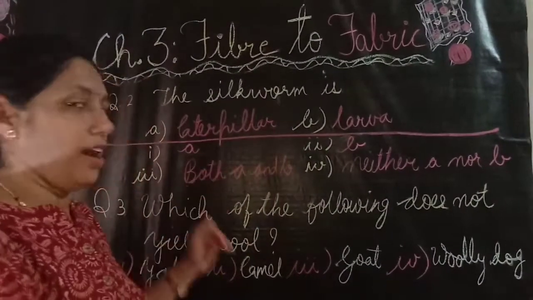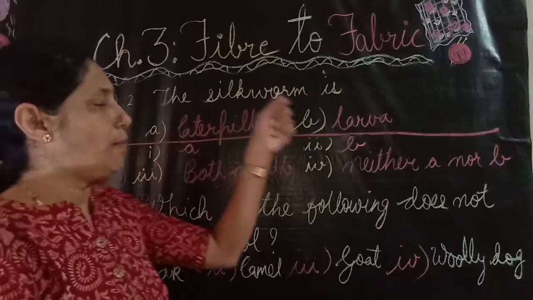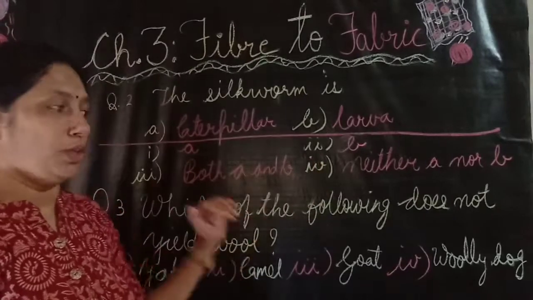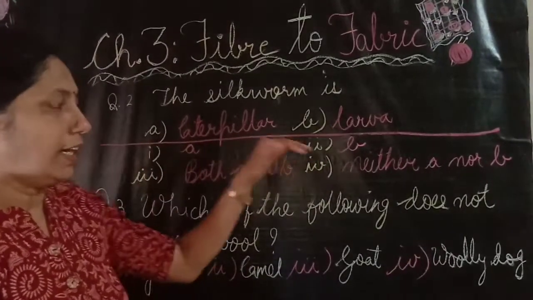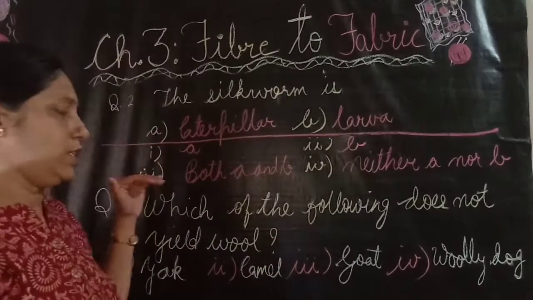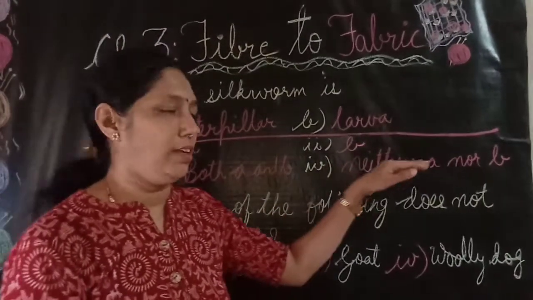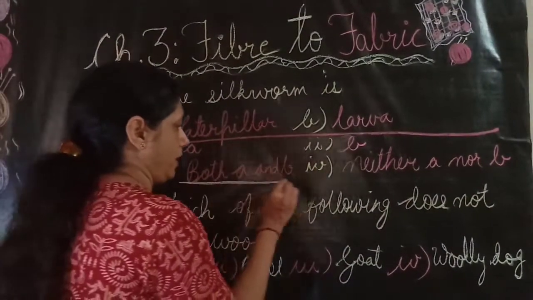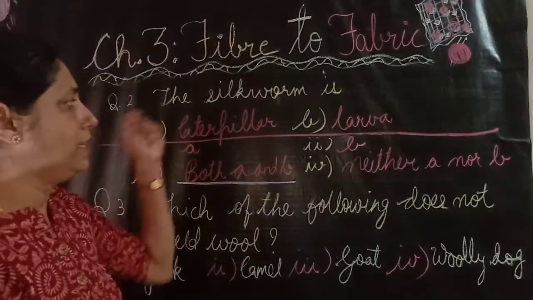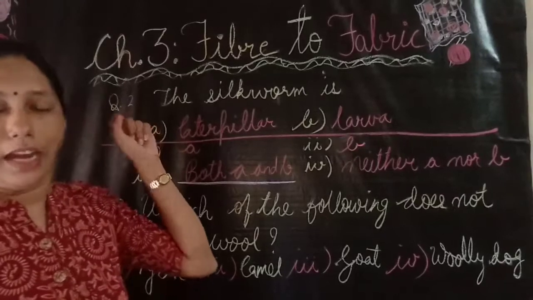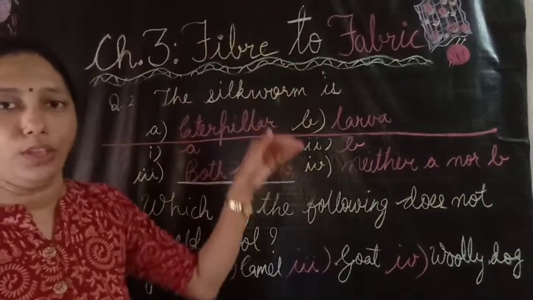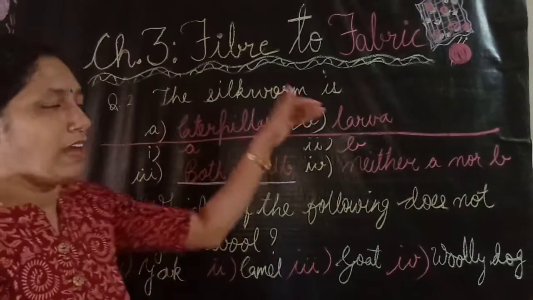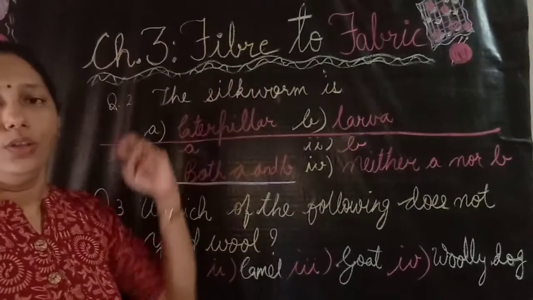Questions 2 and 3 are MCQs. Question 2 is, the silkworm is: A. Caterpillar, B. Larva. Here the options are given 1, 2, 3, 4. The first option is only A. Second option is only B. Third option is both A and B. And the fourth option is neither A nor B. Now the correct answer is both A and B. The third option is the correct option, that silkworm is a caterpillar and also a larva. You know that the caterpillar is the larva of the silkworm. So here the caterpillar and larva, both the options are correct for this question.